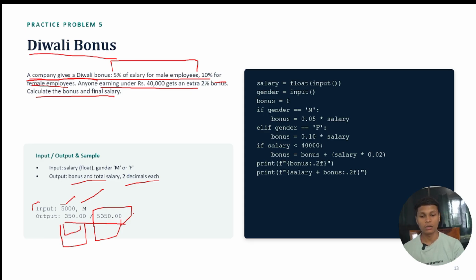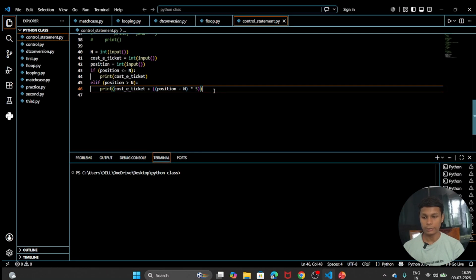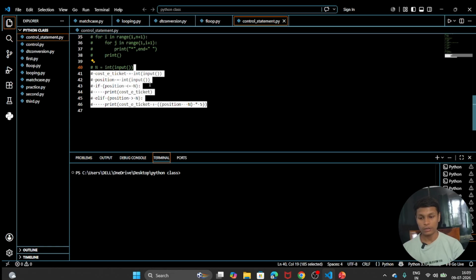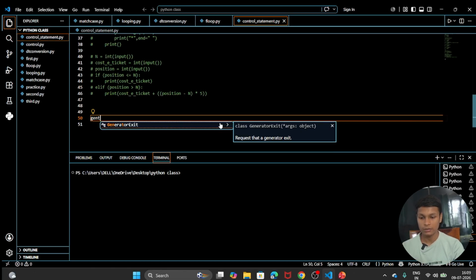Okay, so let's write the code for this. Let's open our Visual Studio Code and comment out this old code. After that we are going to write our new code. So the very first thing, we are going to take input for gender. Okay, so I am creating a variable gender.